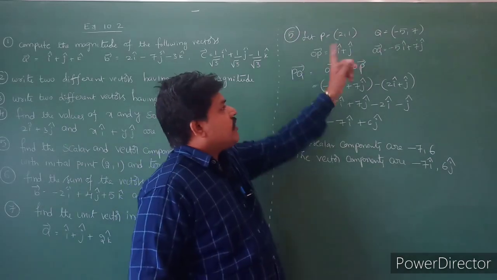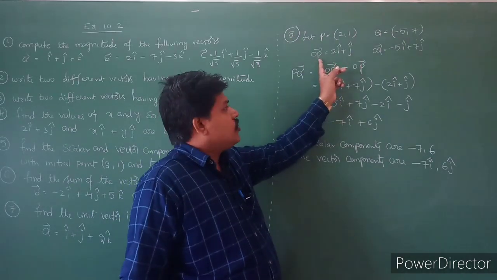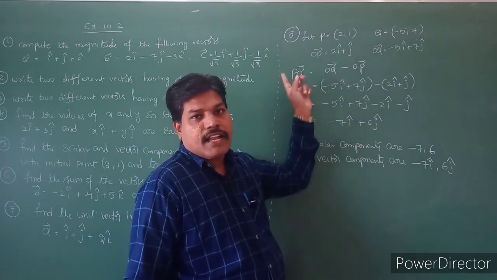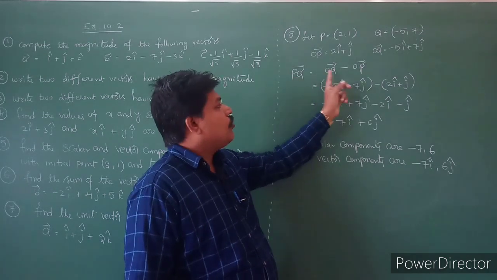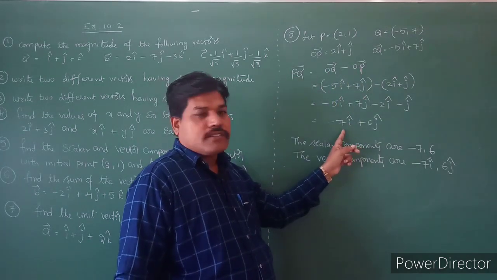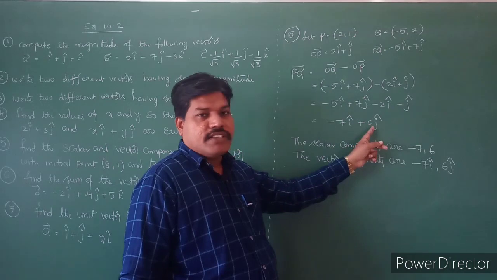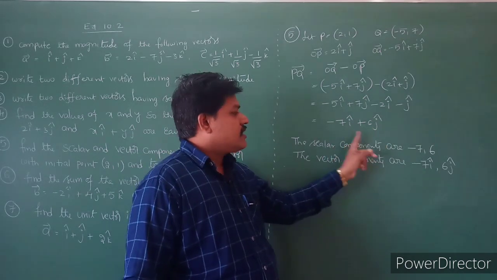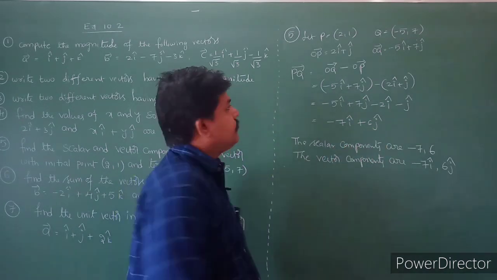So P and Q is given. First write down the OP bar, position vector of P and position vector of Q. Then calculate that PQ bar vector, OQ minus OP. Then they are asking the scalar components is minus 7 and 6 and the vector components is minus 7i, 6j.